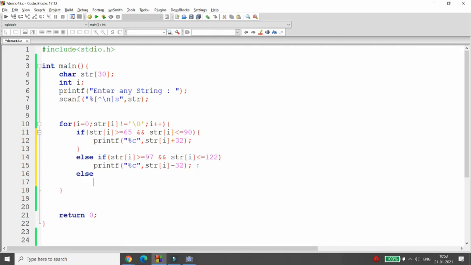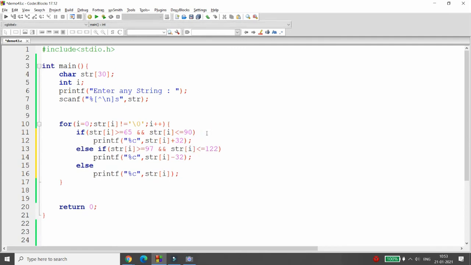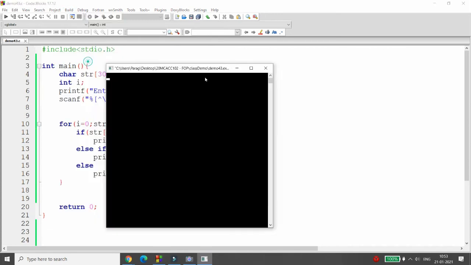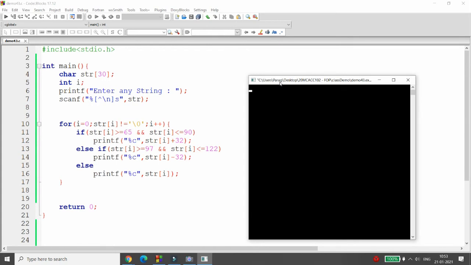Else I don't want to do anything. I will just simply print the character as it is. So if it is not a capital and not a small letter, then I just want to print that particular character. So this is a very simple program you can do using the core logic if you know the ASCII value. For example, I am writing here ATMIYA.